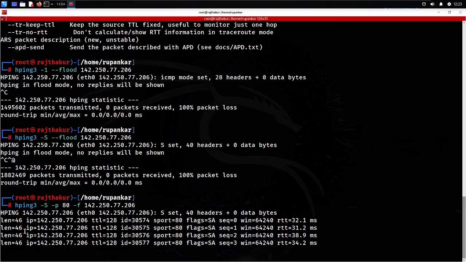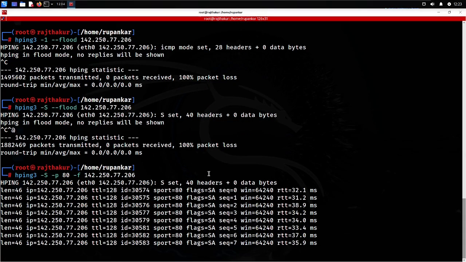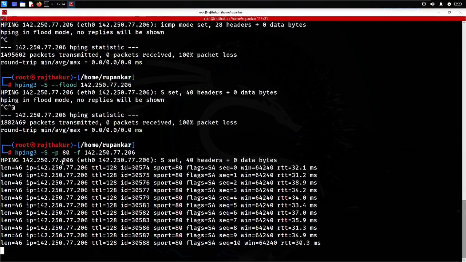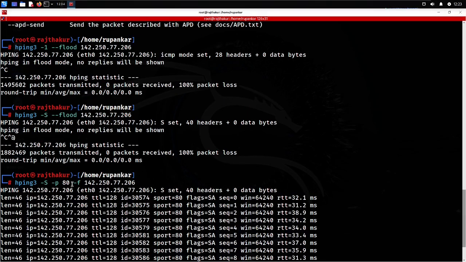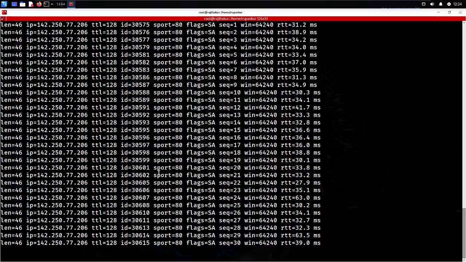Right now the packet is being divided into multiple packets, and then it is being sent over. The parameter basically divides the packets into multiple packets, so one packet is divided into multiple packets. Here all the packets are sent singly, but here all the packets have been divided into particular sizes, and then they are being sent. So it's a little slow attack, but it also works.